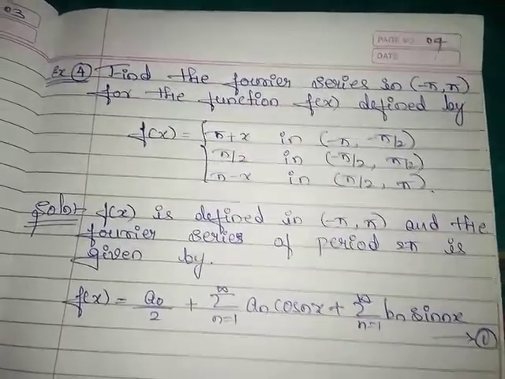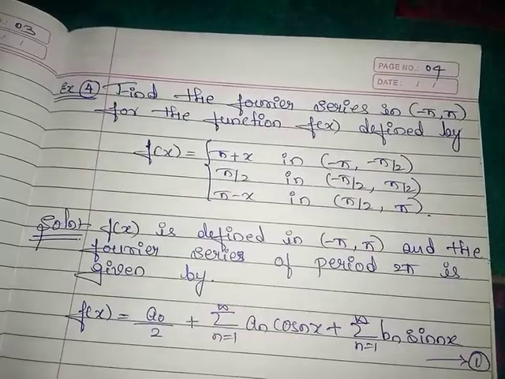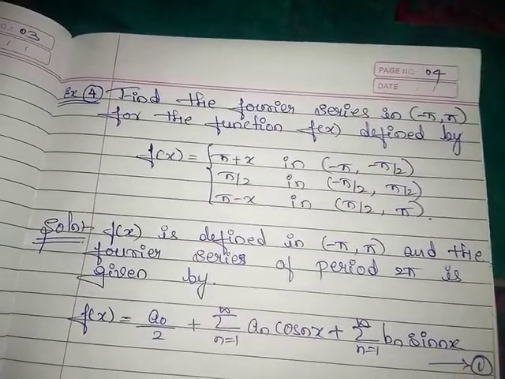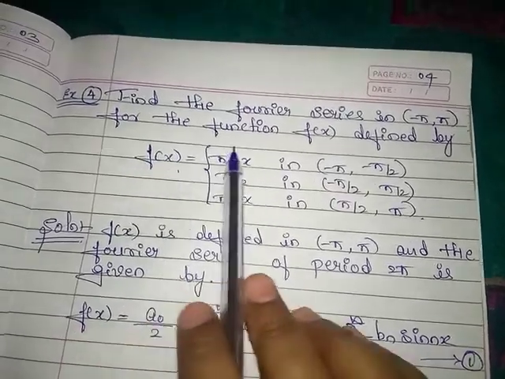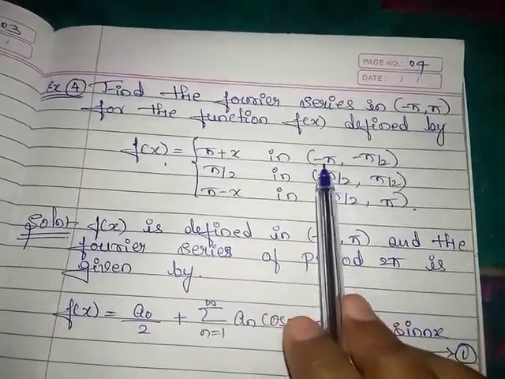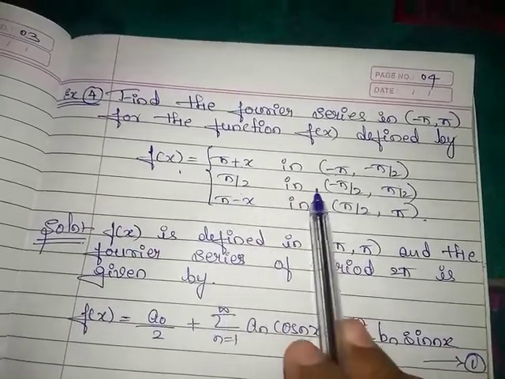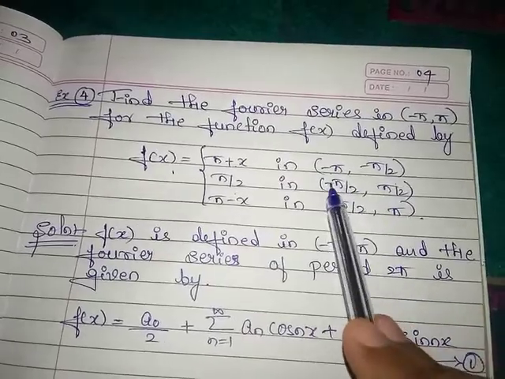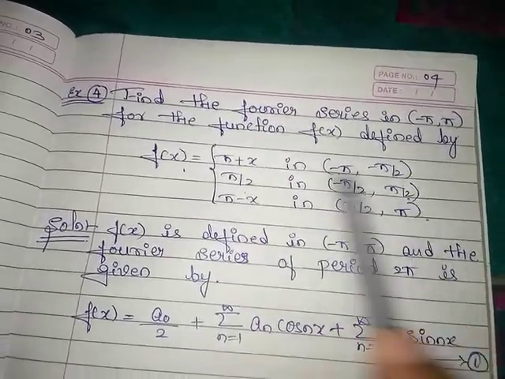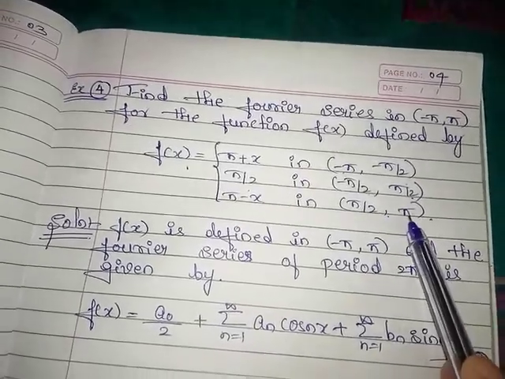Next example. Find the Fourier series in interval minus pi comma pi for the function f of x defined by f of x is equal to pi plus x in minus pi comma minus pi by 2, pi by 2 when it lies between minus pi by 2 comma pi by 2, and pi minus x in pi by 2 comma pi.